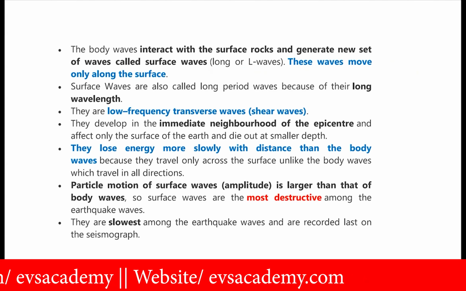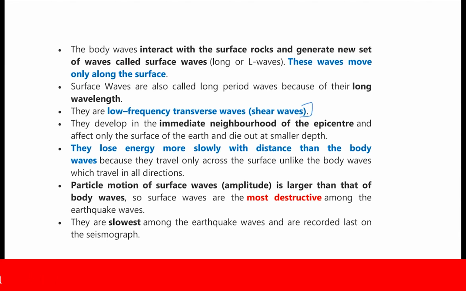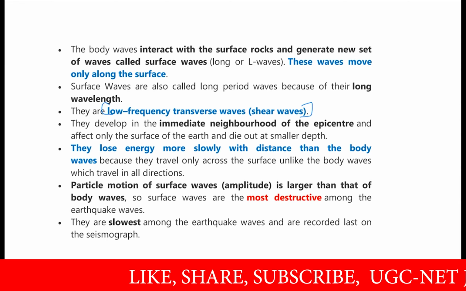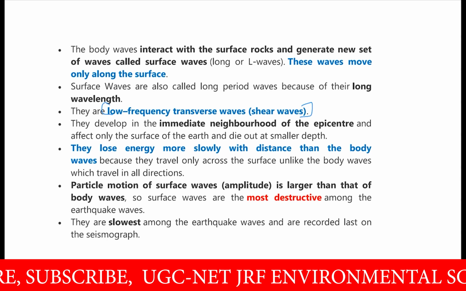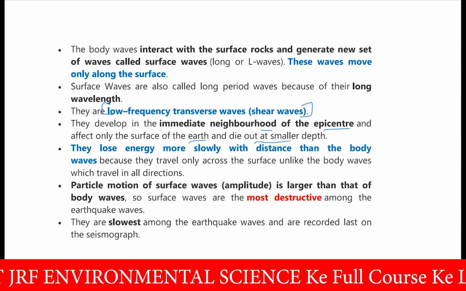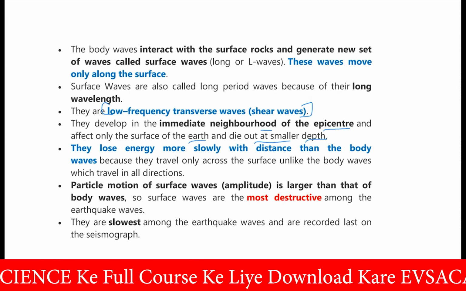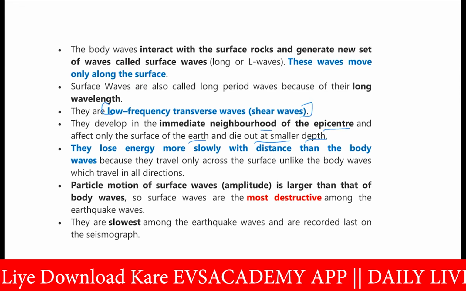The wavelength is very, very high in the case of surface waves. They are low frequency transverse waves or shear waves. It means the low frequency of the secondary wave is called the L wave or the surface wave. They develop in the immediate neighborhood of the epicenter and affect only the surface of the earth, and die out at a very small depth.